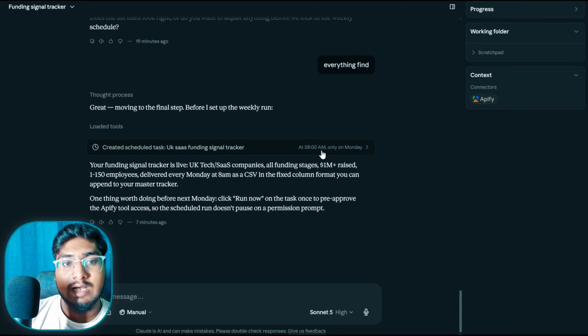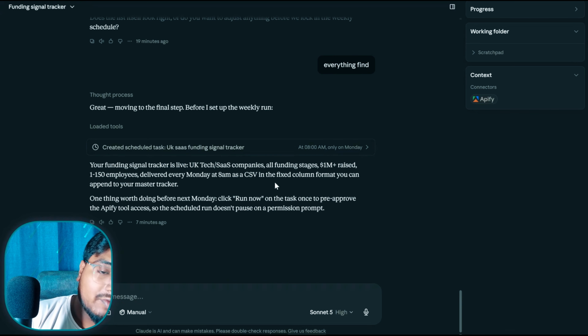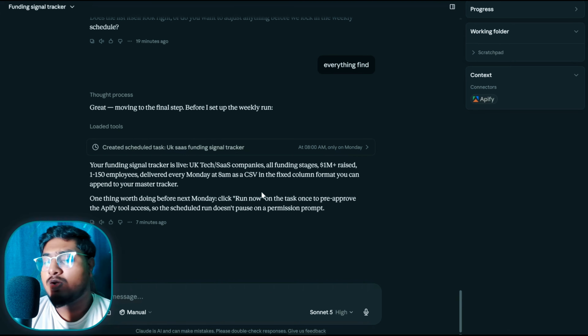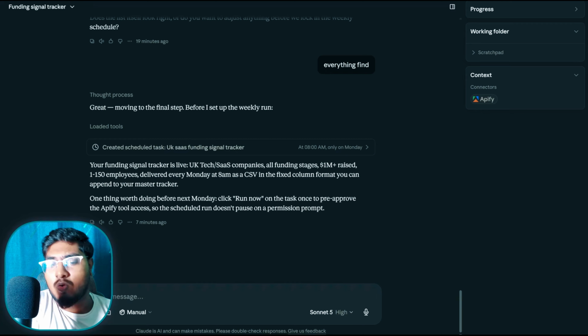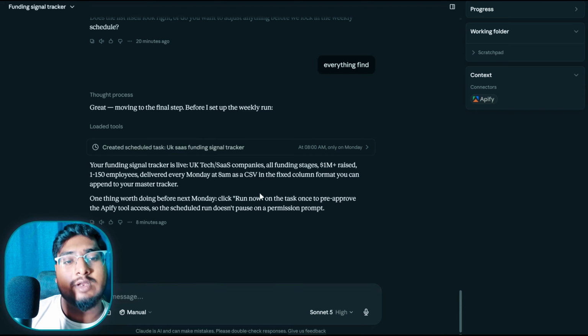After that, it will ask the time frame of your day and when you want to run. In a week, we mostly run weekly, because there is no point running daily, since funding rounds happen on a weekly basis. We also save tokens and have a systematic way to track everything. So it will ask what time of day, and I say okay, 8 a.m.